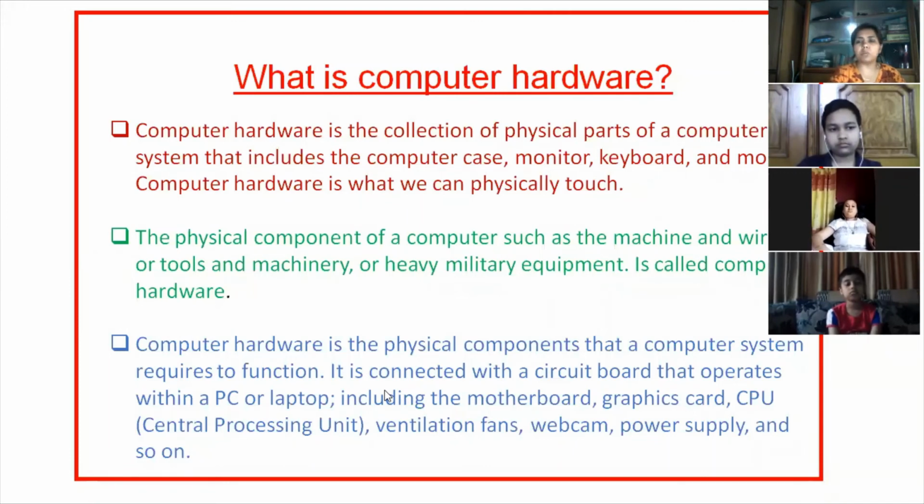Laptops, desktop computers, mobiles, tablets, all these are PCs, okay? Including the motherboard, graphic card, CPU, ventilation fan, webcam, power supply, and so on. That means all small and bigger parts of the computer are known as hardware.